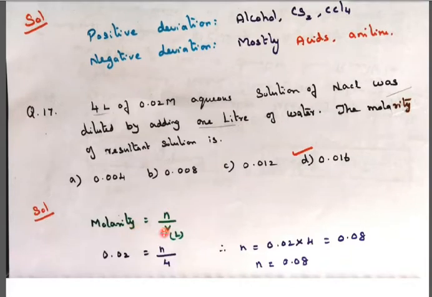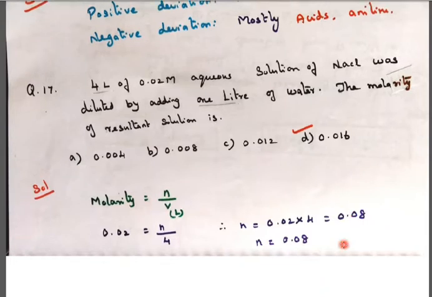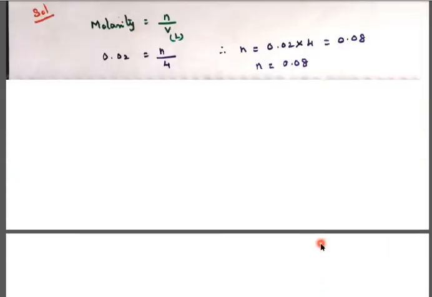Molarity is equal to n by V, with V in liters. Molarity is given as 0.02 and volume as 4 liters, so only n is to be found. So 0.02 is equal to n by 4. Cross multiplication: 0.02 into 4 is equal to n, which is 0.08. So the number of moles is 0.08.